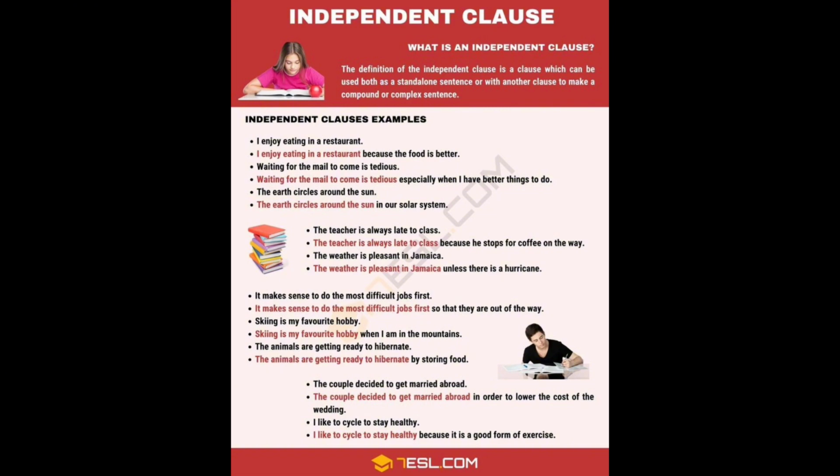So previously, independent clauses can stand alone and can also be combined with another sentence to make them more complete. You can see that the sentences with different colors are clauses, and they can be added with more words to make them complete. And if you still don't understand what independent clauses are, here's a video that can help you understand more about independent clauses.